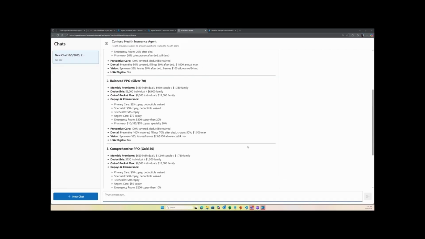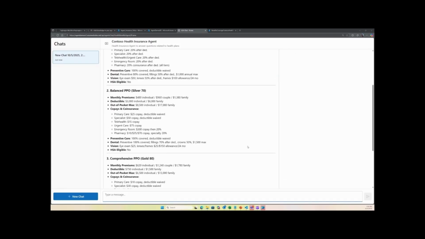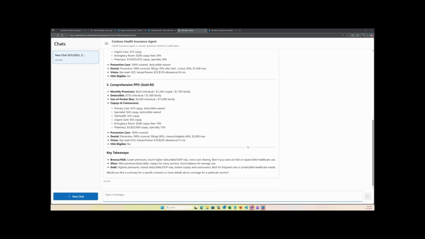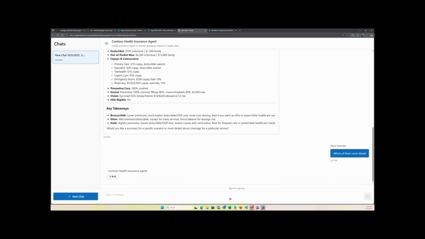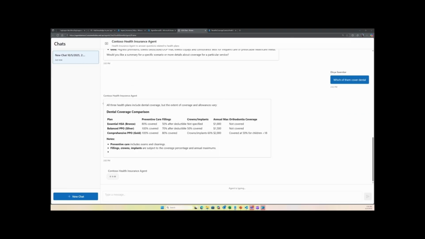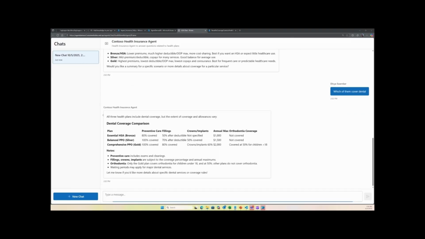It shows a comparison of all the plans, and you probably noticed that we support streaming with this conversational chat, as well as multi-turn conversations. So let's go ahead and ask some more follow-up questions. All right, and now let's ask some specific questions about the coverage as well as the claim codes.